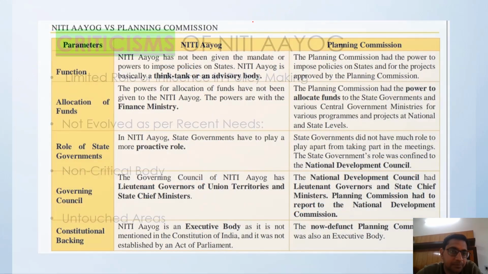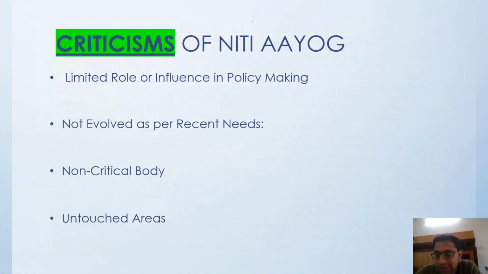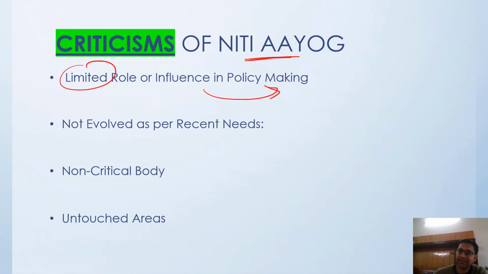on any topic. Now, what are the issues, or what do people say NITI Aayog lacks? Since it is not a constitutional body, just an executive body, it has a very limited role in policy making. They will make a policy, but whether it is accepted or not depends totally on the government.